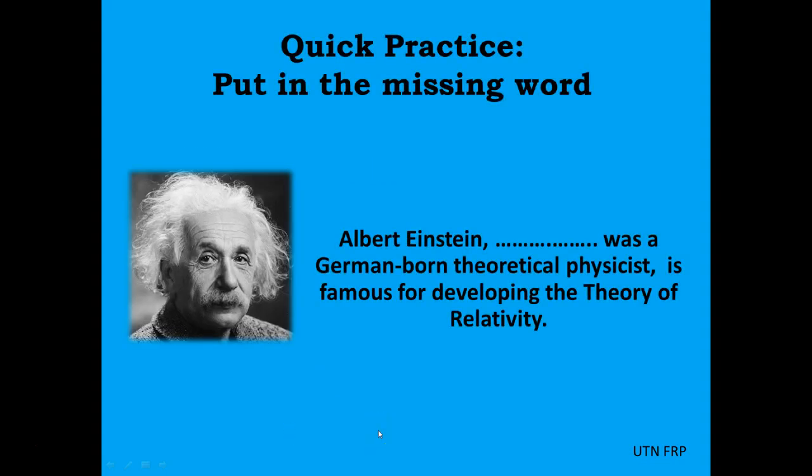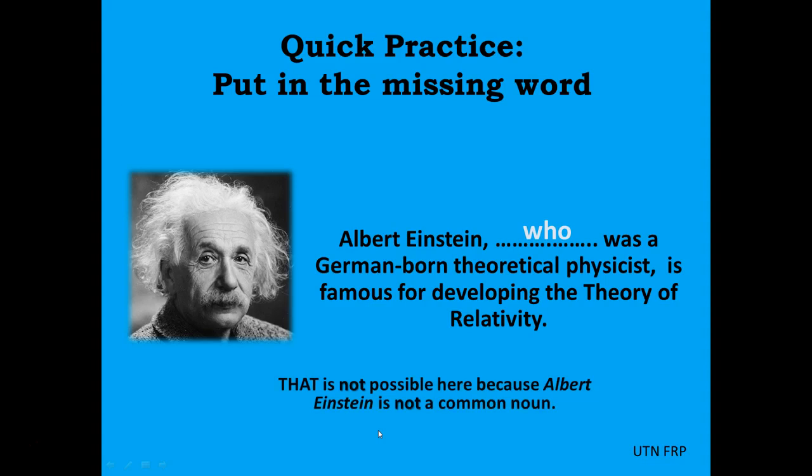Albert Einstein was a German-born theoretical physicist, is famous for developing the theory of relativity. What's the missing pronoun? What's the missing word? Who. Very good. That is not possible here because Albert Einstein is not a common noun.